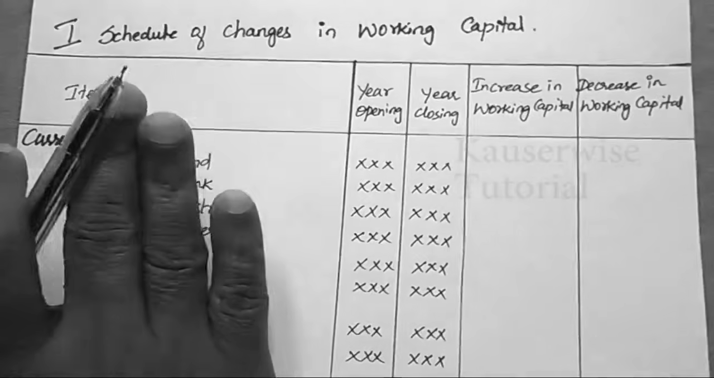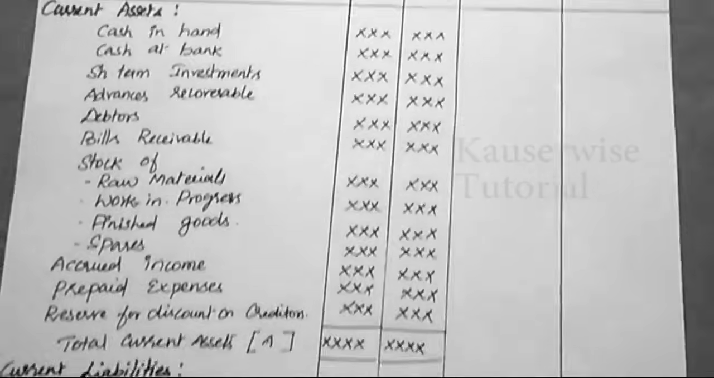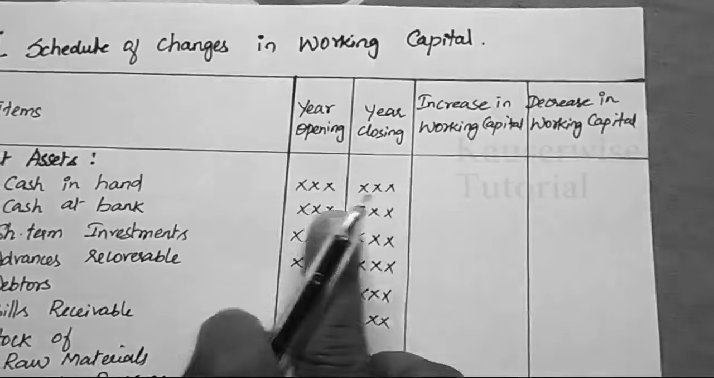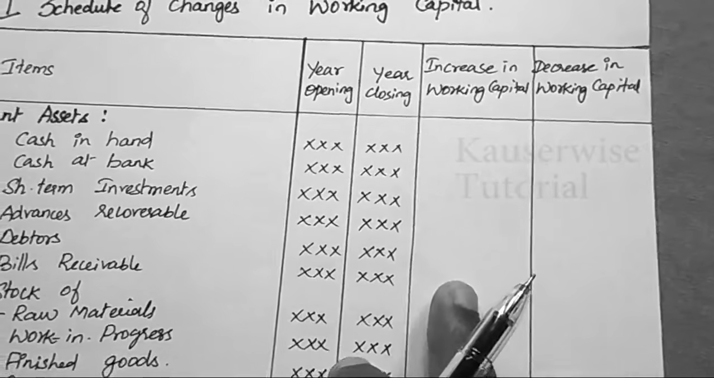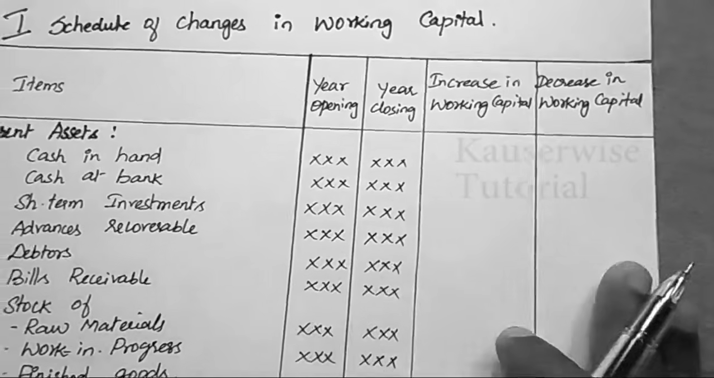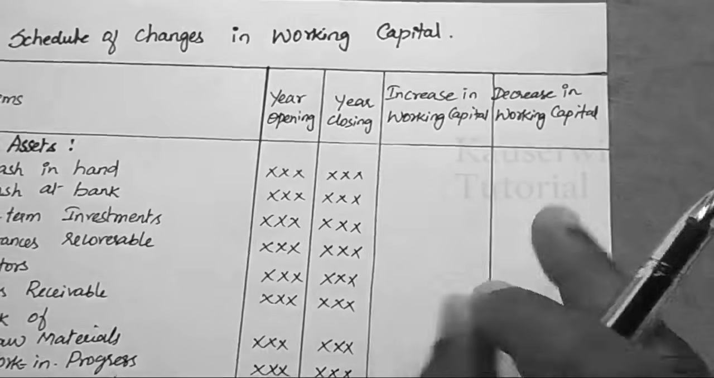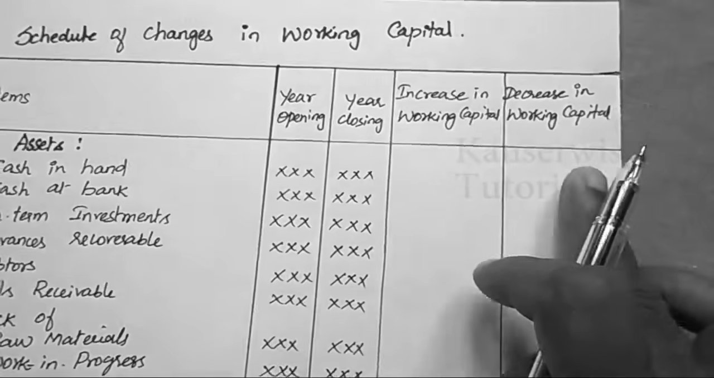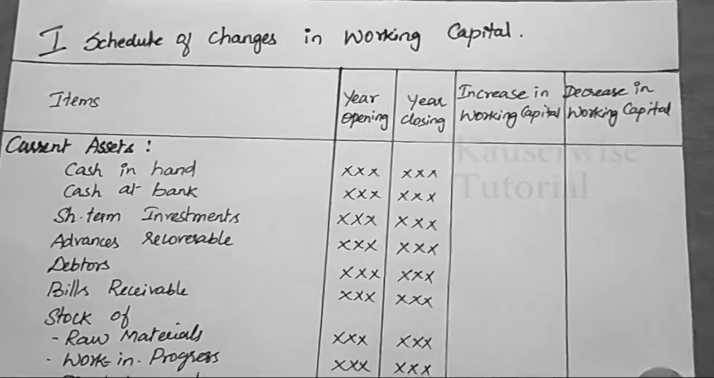This is the procedure to prepare the schedule of changes in working capital. In this column you need to record all the current assets and current liabilities. Two years' information will be there. Here you need to write two years' information in order to find the difference, whether it is increased or decreased. And the last one is changes in working capital. If it is increased, you need to write in this column. If it is decreased, you need to write in this column.